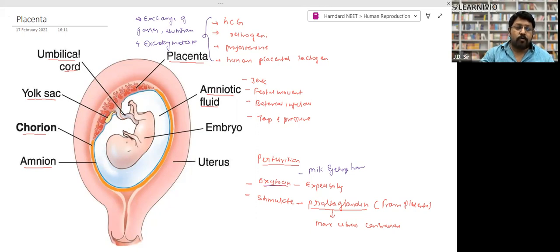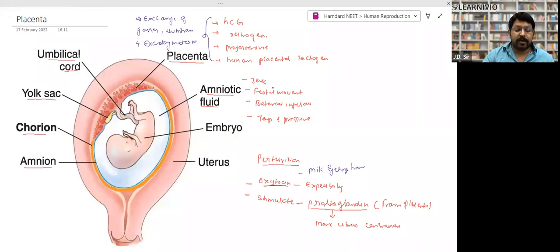Fine. Now, what is the function of the placenta? That is a question for your medical examination. The placenta secretes HCG, human chorionic gonadotropin. I have discussed it a few minutes back, right? Which is the test for pregnancy, right? It releases estrogen, progesterone, and human placental lactogen. These are the four hormones secreted from the placenta. Exchange of gases, nutrition, and excretory material takes place through the placenta.